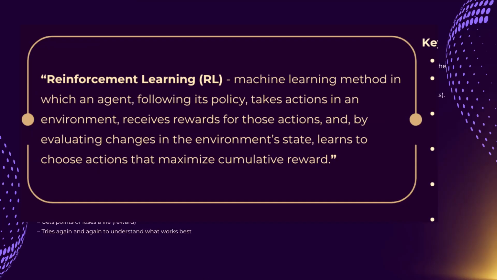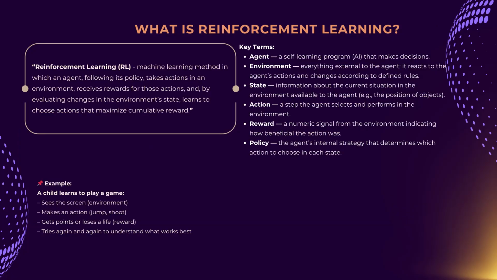Reinforcement learning is a machine learning method in which an agent, following its policy, takes actions in an environment, receives rewards for those actions, and, by evaluating changes in the environment state, learns to choose actions that maximize cumulative reward. Let's examine this definition in greater detail.